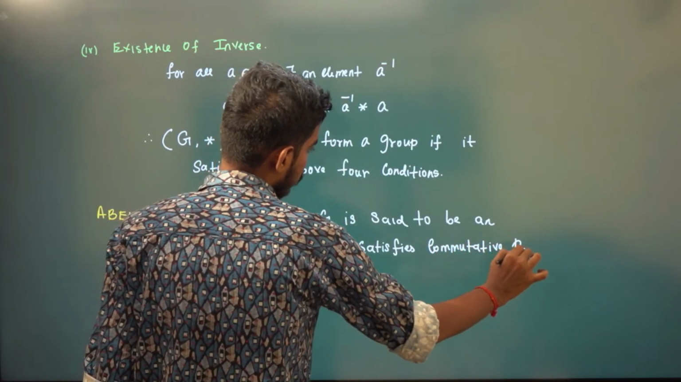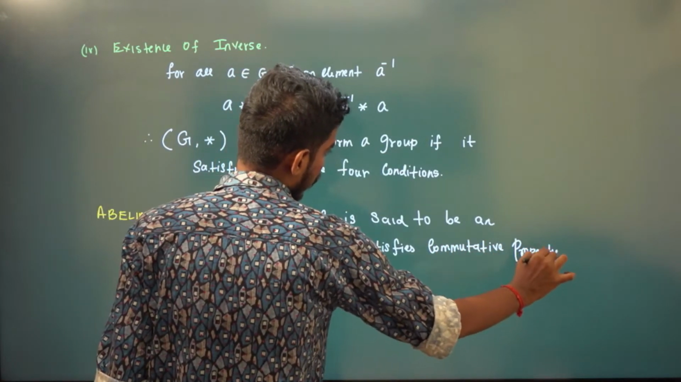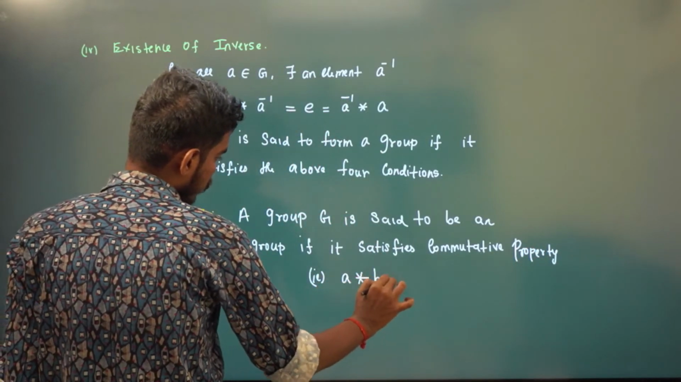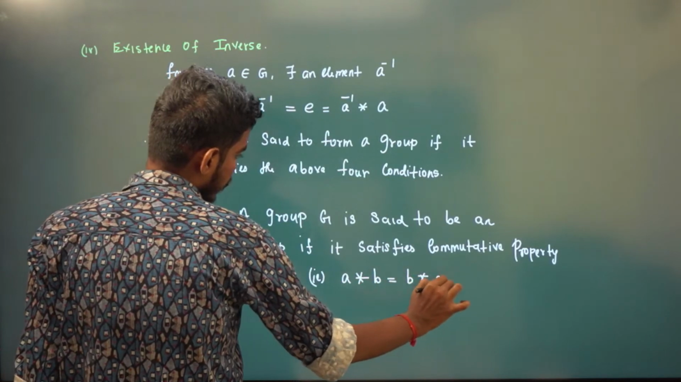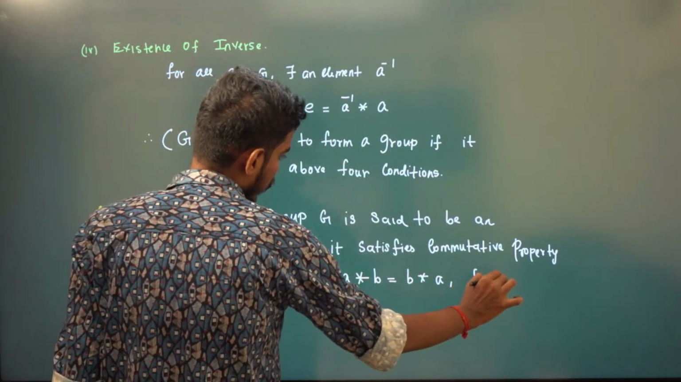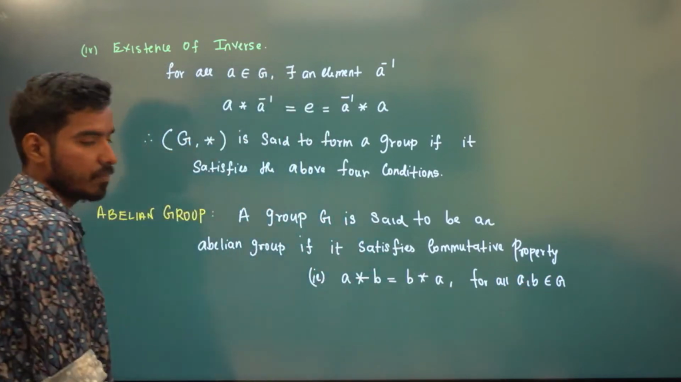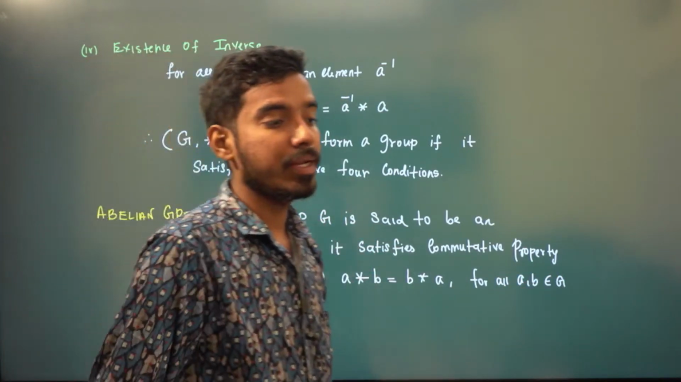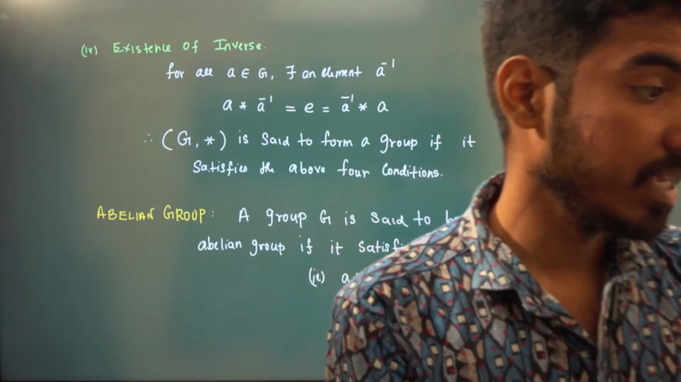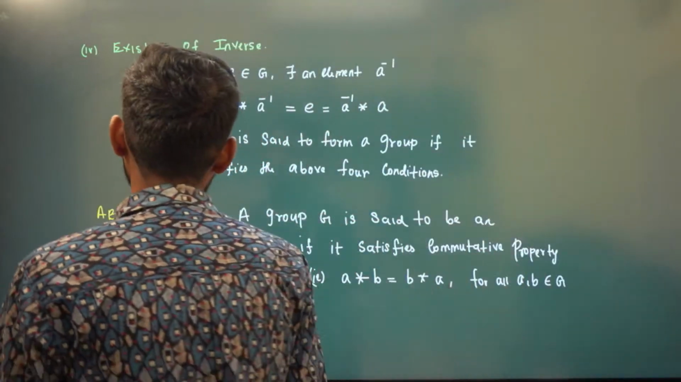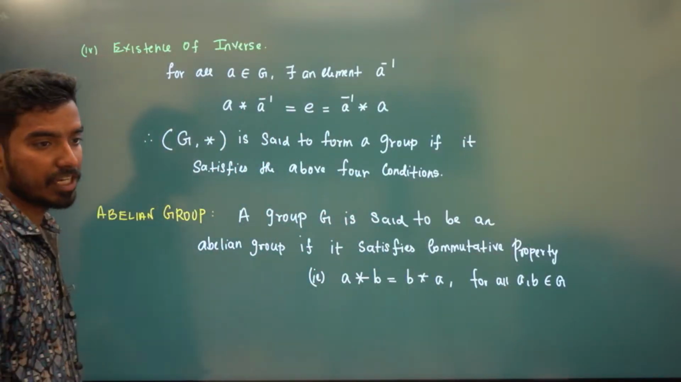It satisfies the commutative property. That is, A star B is the same as B star A for all A, B belonging to G. You know this commutative property: A plus B is equal to B plus A if your binary operation is plus. So very simple, we have seen two definitions.